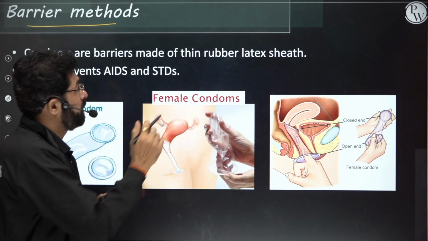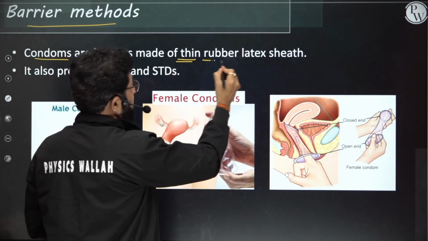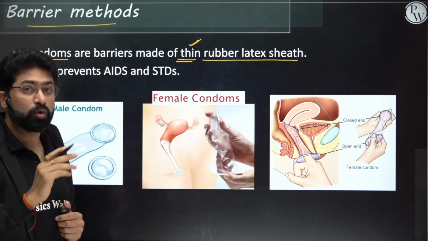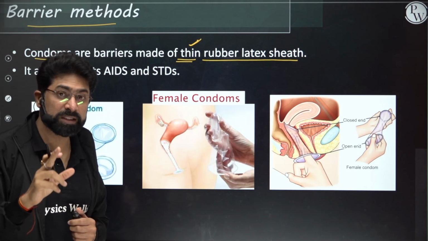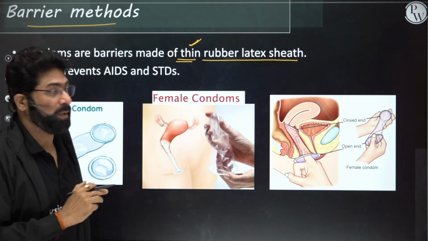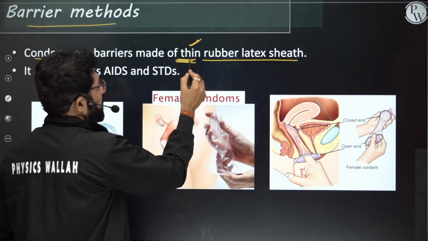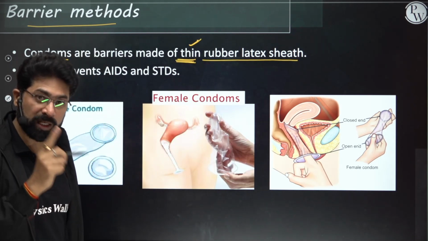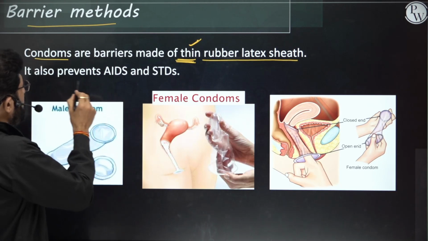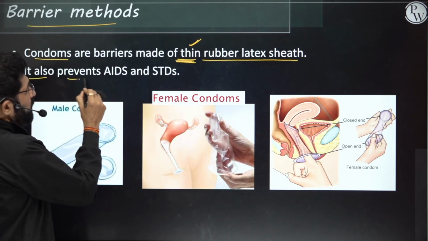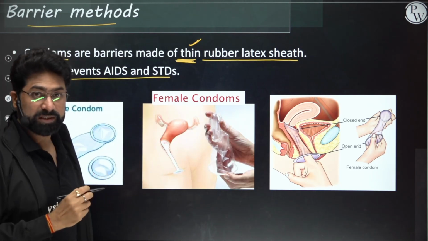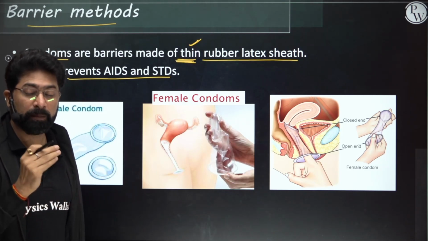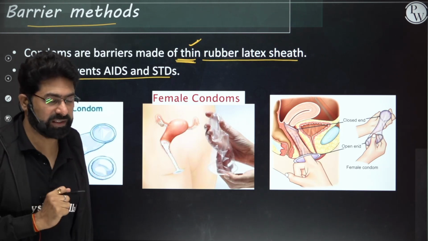Remember, it is thin, so you can't use it with spermicidal creams because it can get ruptured. Please write this point. Moreover, it also protects from STDs and AIDS, which is a very good advantage of condoms.